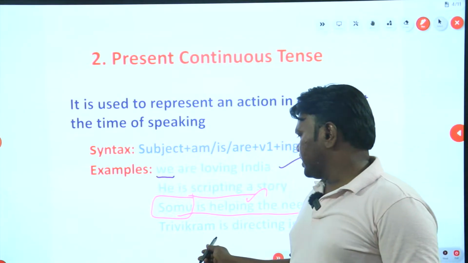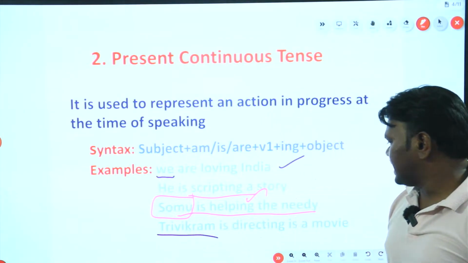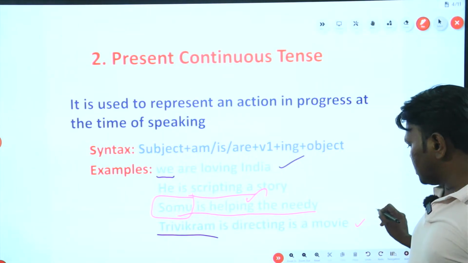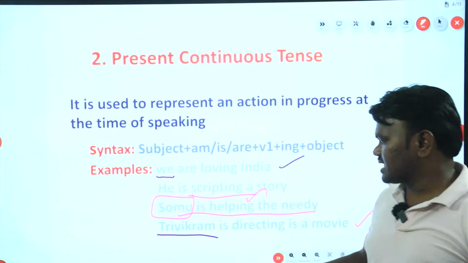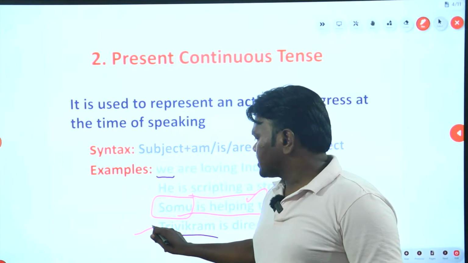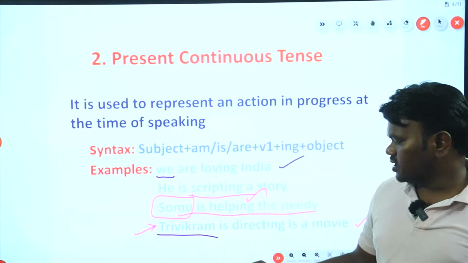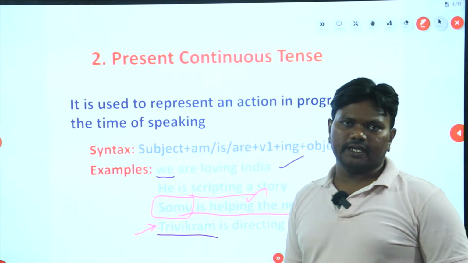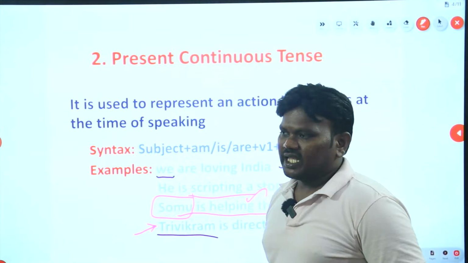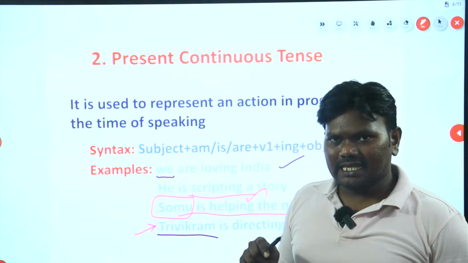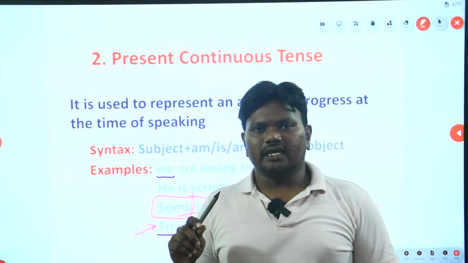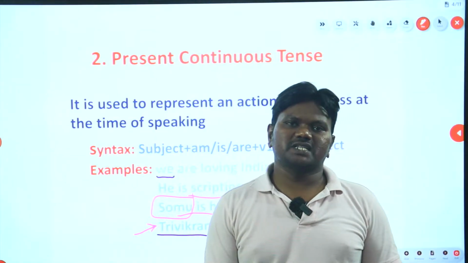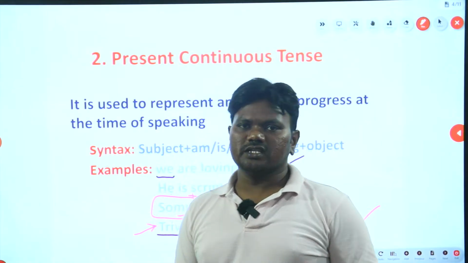Next. Trivikram Srinivas is directing a movie. Okay. The task, what is he doing right now, is explained in present continuous tense. What is he doing now? Trivikram is directing a movie. Okay, clear? Any activity in progression, in continuation, at the time of speaking is expressed in present continuous tense.